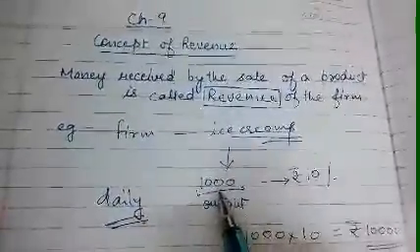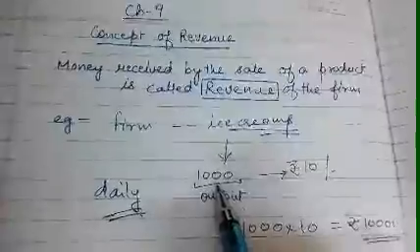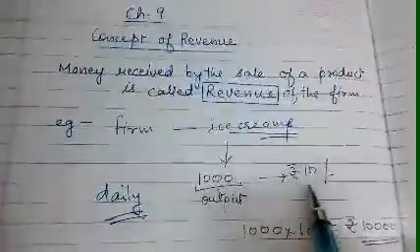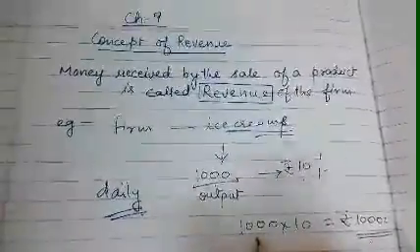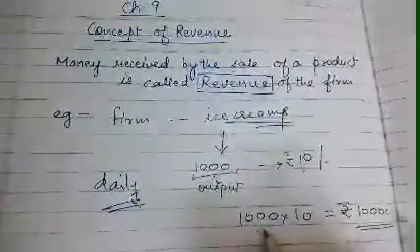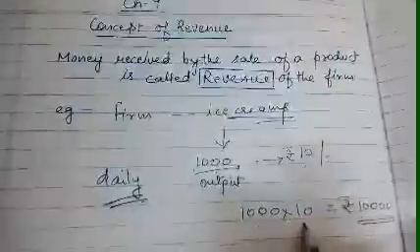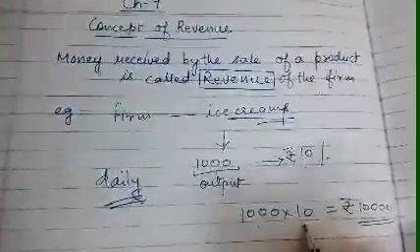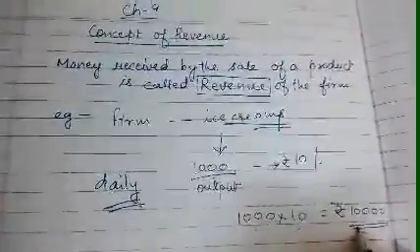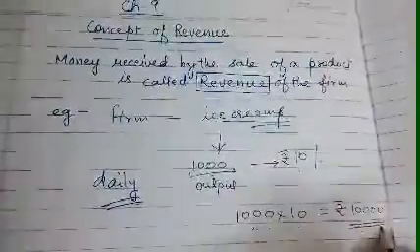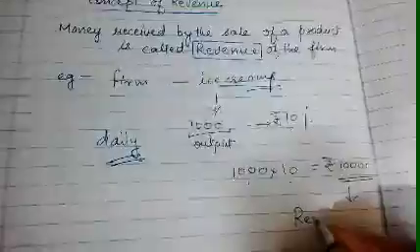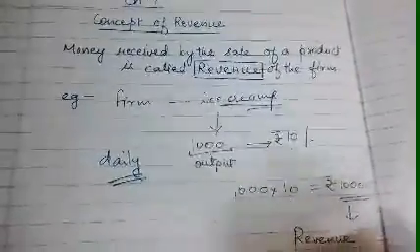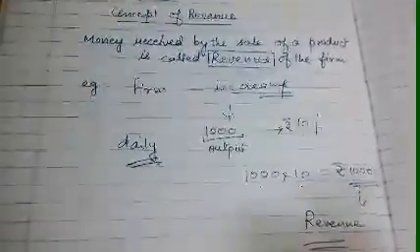Daily the firm is producing 1000 units of ice cream, and in the market the cost of per ice cream is rupees 10. So the number of ice creams produced, that means output, when it is multiplied by the cost of one unit, then we receive the revenue. That means 10,000 is considered as the revenue which is received by the firm.